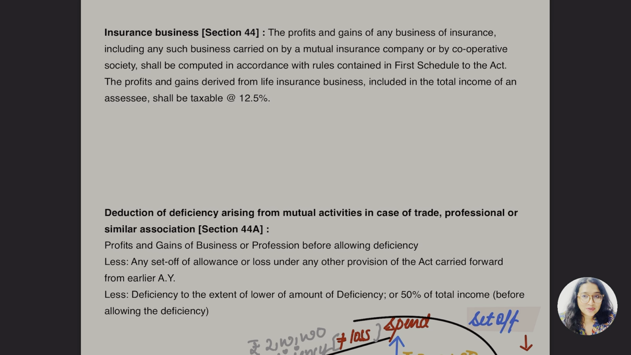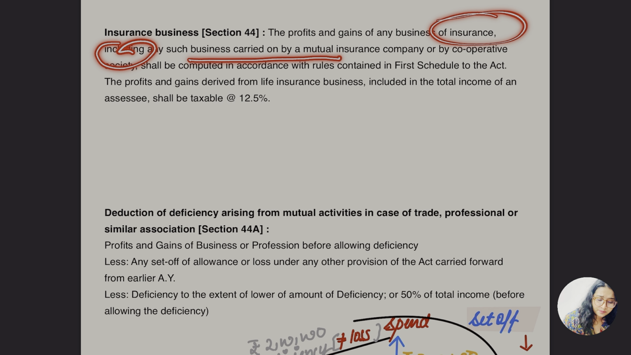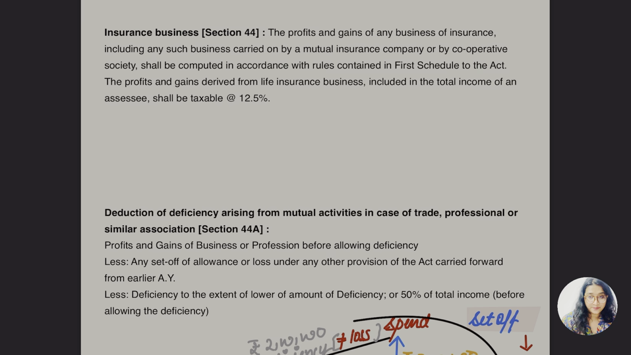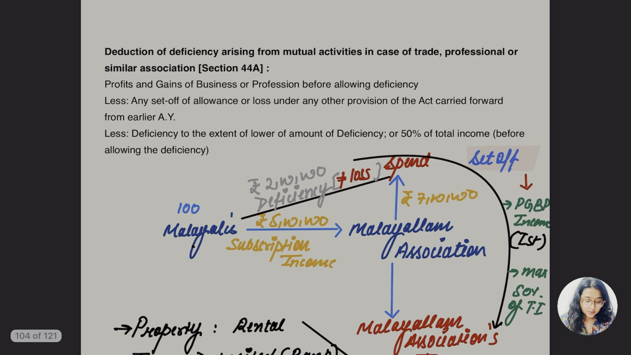Today we are going with section 44 first. This is of insurance business. The profit and gain of any business which is related to insurance, including the business carried on by a mutual insurance company or by a cooperative society, would be taxable at the rate of 12.5%. There is nothing more in this section, so I am not going in depth. So yes, let's go for section 44A.